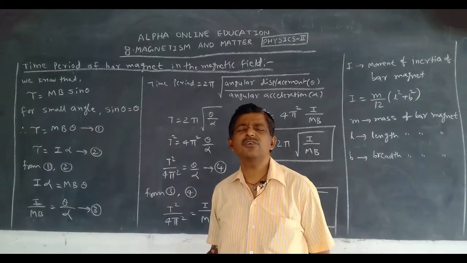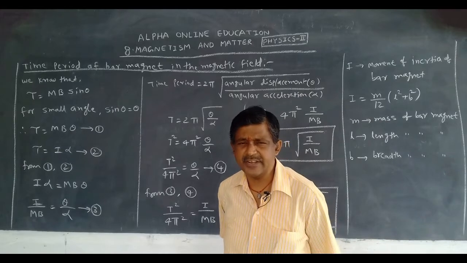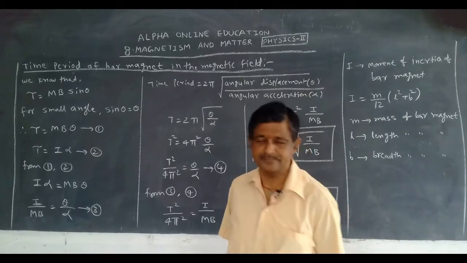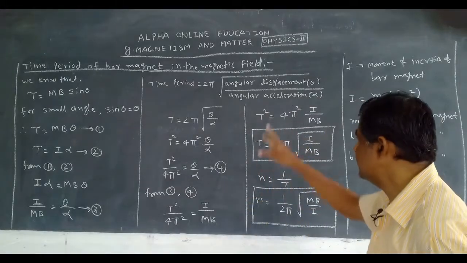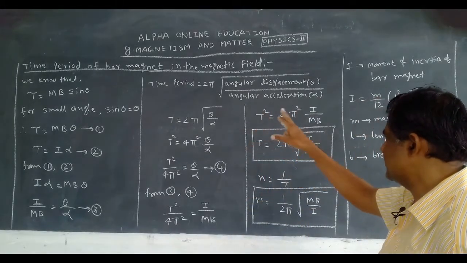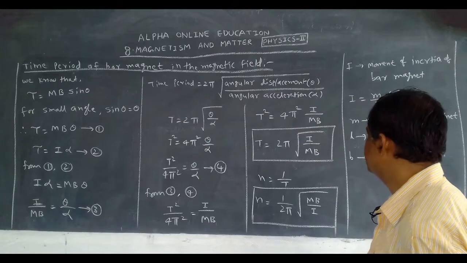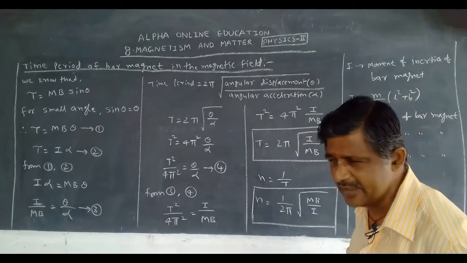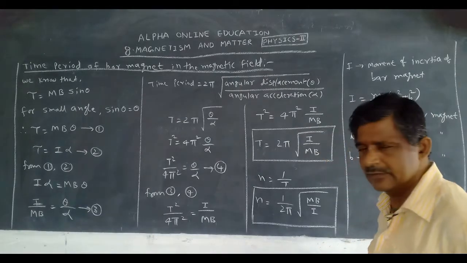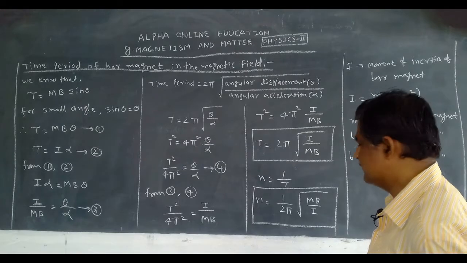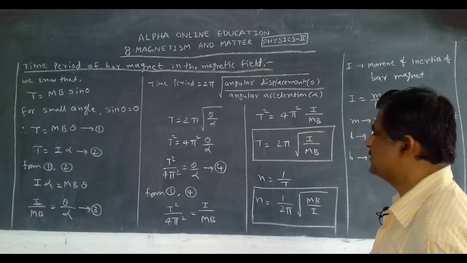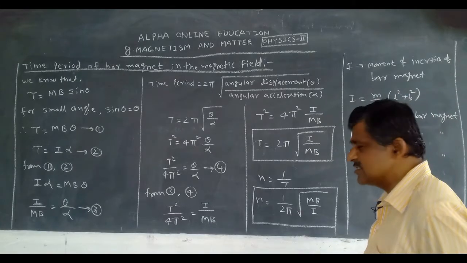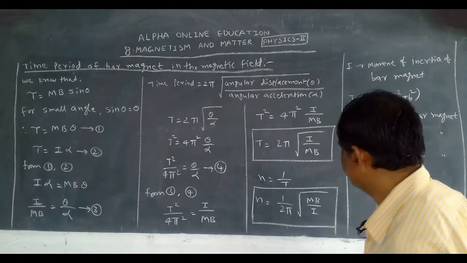And again we know the equation for the time period in rotatory motion. What is the equation for the time period in rotatory motion? Time period is equal to 2 pi root of angular displacement by angular acceleration. The symbol for angular displacement is theta and for angular acceleration is alpha.